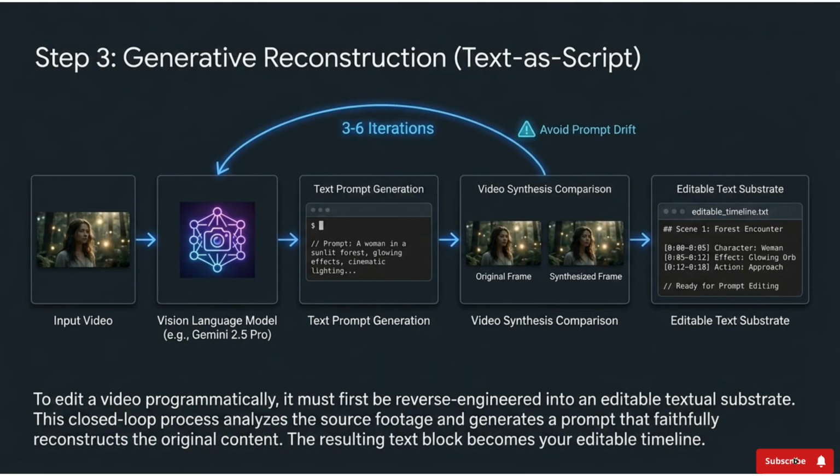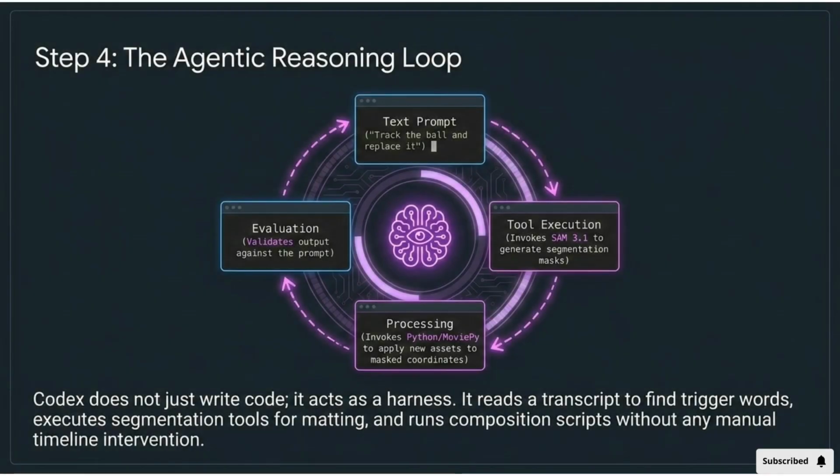The third step is generative reconstruction, where the video is reverse-engineered into an editable textual substrate, or text-as-script, through a closed-loop process. This editable text becomes your new timeline. Step 4 is the agentic reasoning loop. Codex acts as a harness, reading the video transcript, finding trigger words, and then executing tools like SAM 3.1 and Python/MoviePy for composition without manual timeline intervention.